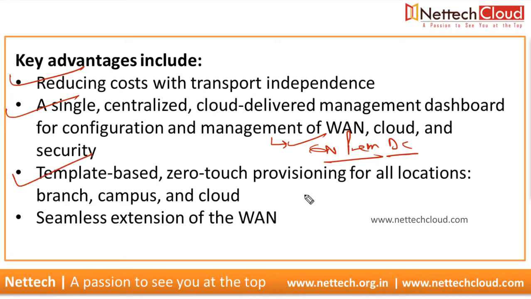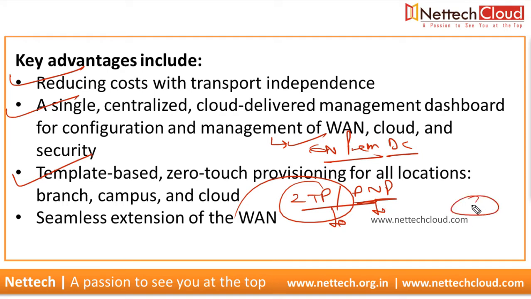Template based zero touch provisioning for all locations: branch, campus, and cloud. ZTP or PNP, which is zero touch provisioning. That means there are two different ways to connect the branch offices. The easiest one is zero touch provisioning or PNP.